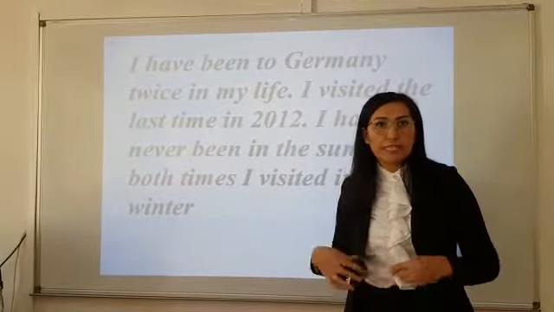We can use such expressions as in my life in present perfect, while in past simple we can't see these phrases.